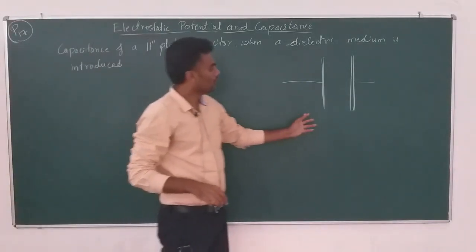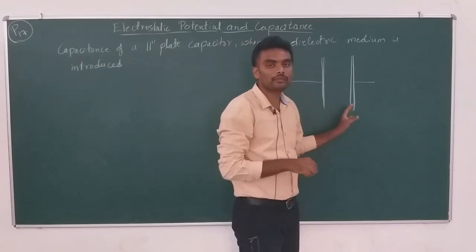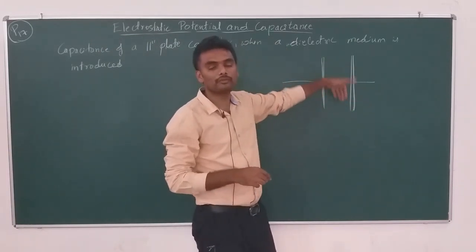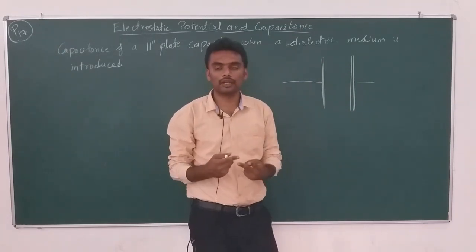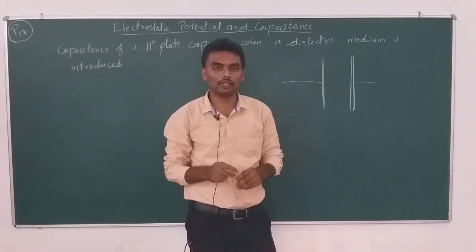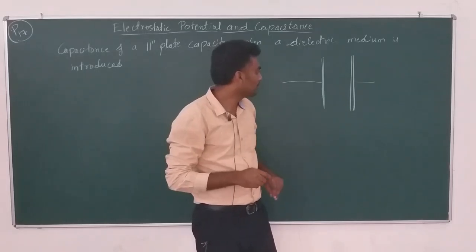Now, these two are the plates of the capacitor and we are introducing a dielectric medium. Dielectrics are of two kinds, polar and non-polar, you know that. Any kind of them is fine.